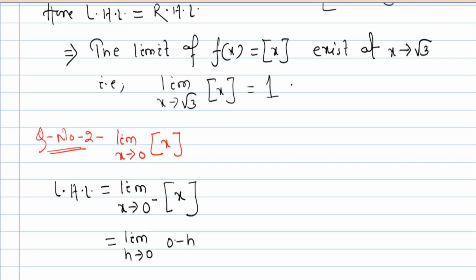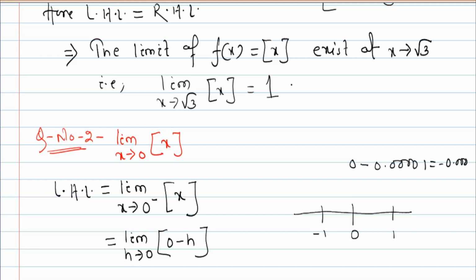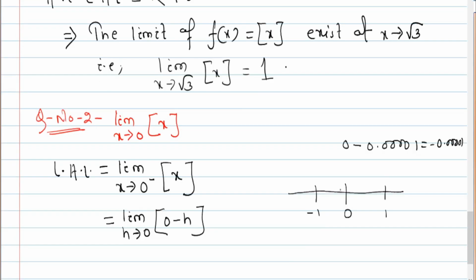If you take a number line, here it is 0, here it is minus 1, here it is 1. 0 minus something, suppose minus 0.0001, will lie somewhere here at the left hand side of 0, in between minus 1 and 0, so the greatest integer is minus 1. So this is nothing but minus 1.